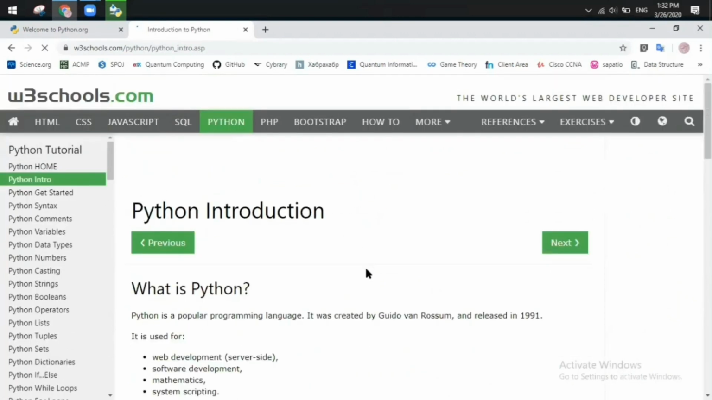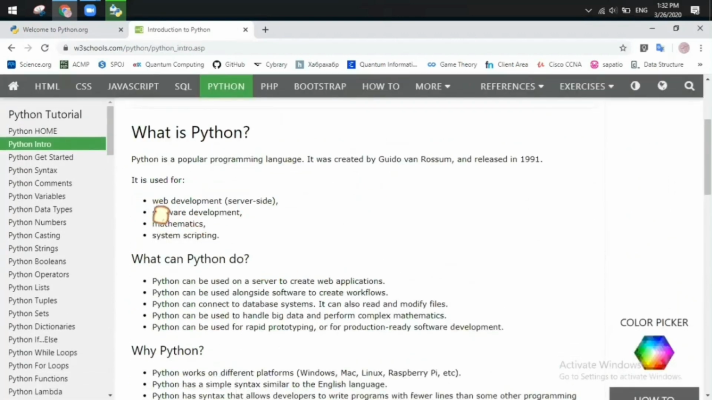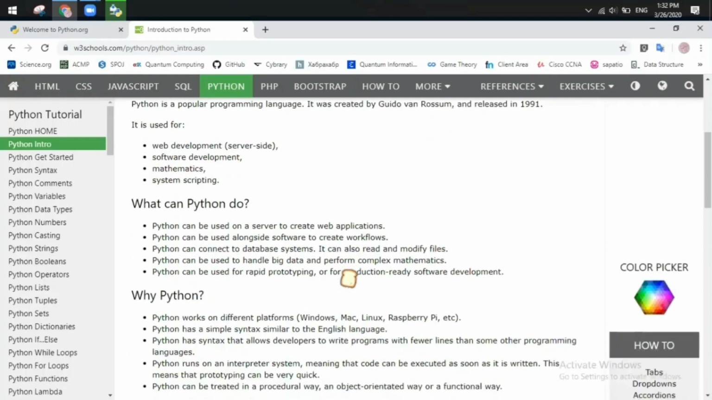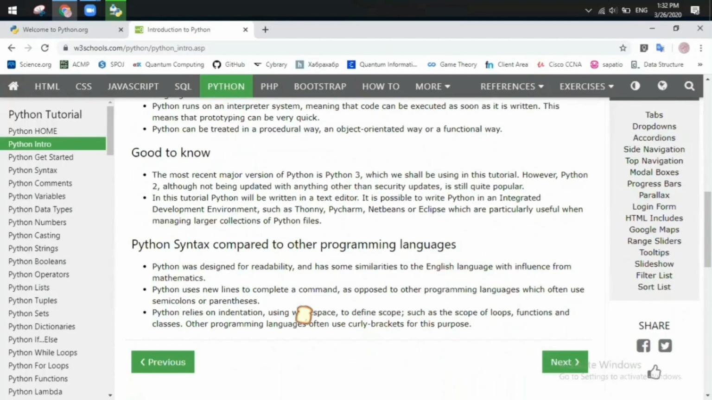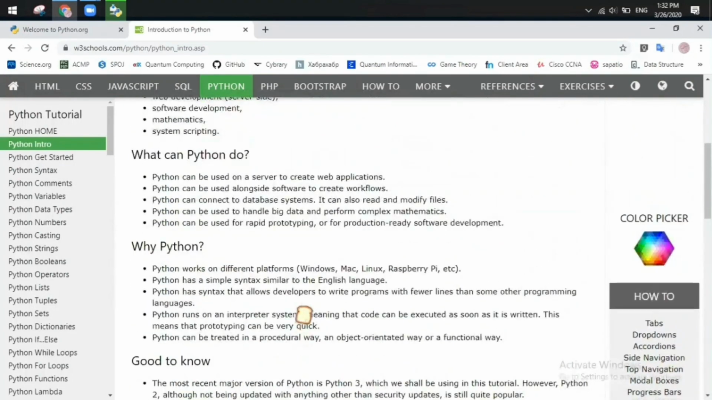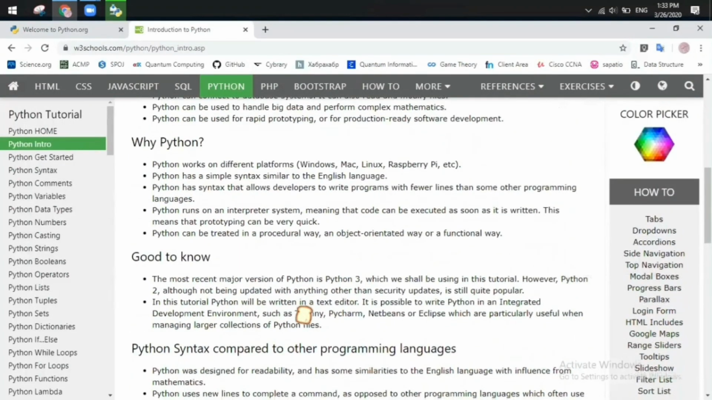So guys, Python is used in web development, software development, in mathematics, in data science, everywhere, in every calculation, guys, in system scripting. It was released in 91, and the syntax of Python is really very easy, very simple. We can use that on almost every platform.